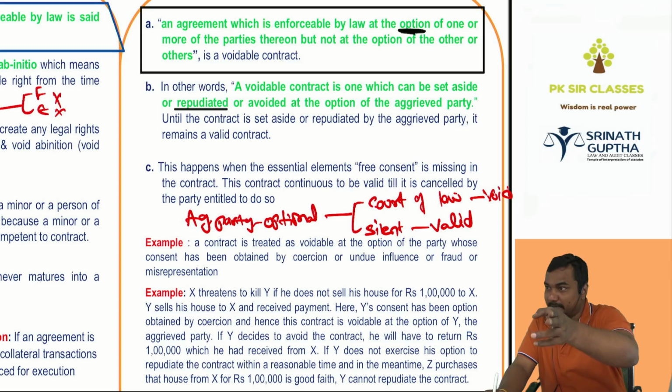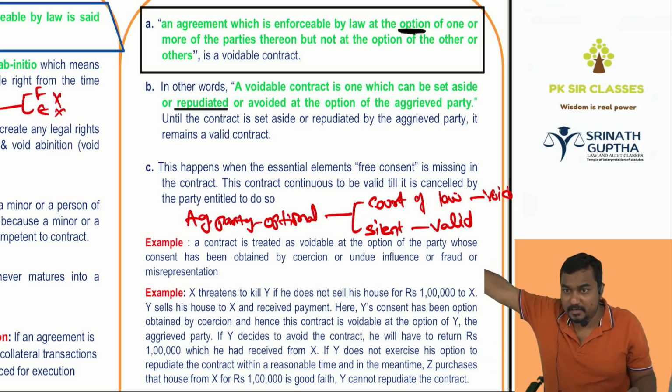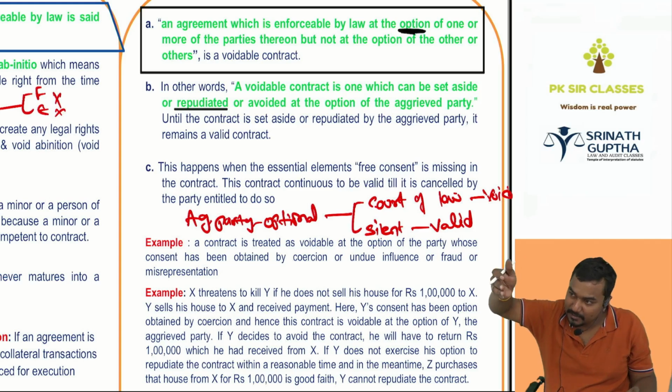He is an aggrieved party. He can go to court of law. He can prove everything in the court of law. CCTV camera footage is also available. So he can make it void. He can take back his chain. He can give me back 10 rupees.